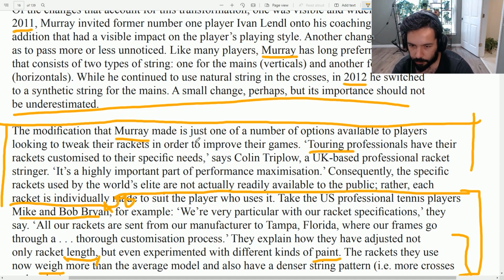The modification that Murray made is just one of a number of options available to players looking to tweak their rackets, change or make adjustments in order to improve their games. Touring professionals have their rackets customized to their specific needs, says Colin Triplow, a UK-based professional racket stringer. So this guy is a stringer, and he says most touring professionals have their rackets customized. Okay, it's a highly important part of the performance maximization. Maximize would be the verb, maximization, noun.